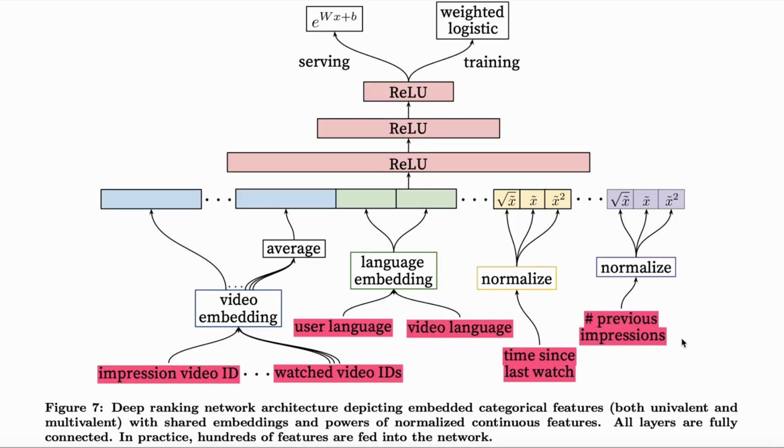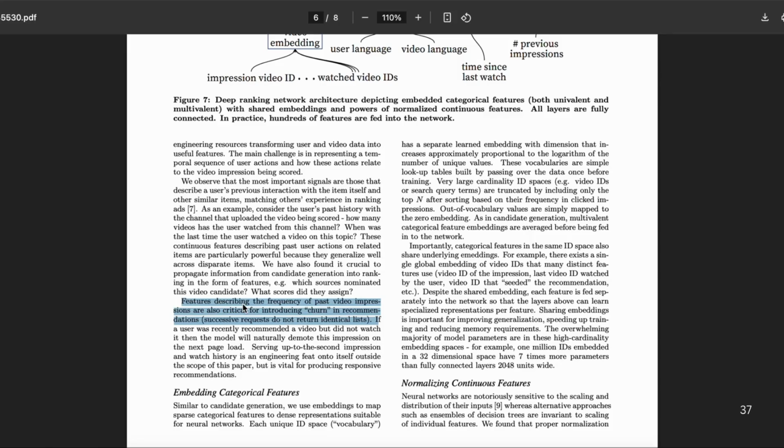Additionally, it's crucial to carry over information from the candidate generation stage into the ranking stage. One important type of such feature is which source or model nominated the video as a candidate, as this context can influence the final ranking decision. Features that track how often a video has been shown to a user in the past, but not watched, are important for introducing churn in the recommendations, ensuring that the user doesn't see the exact same list every time. For example, if a video was recently recommended but the user ignored it, the model will learn to lower its ranking the next time, making the recommendations feel more dynamic and relevant.